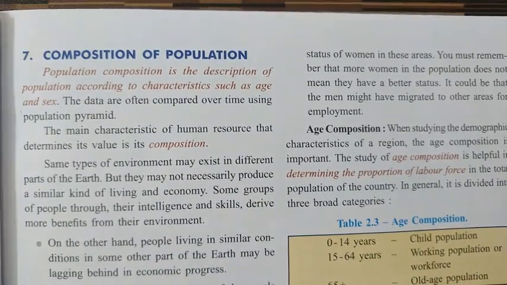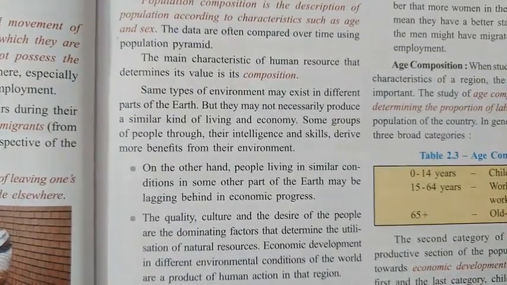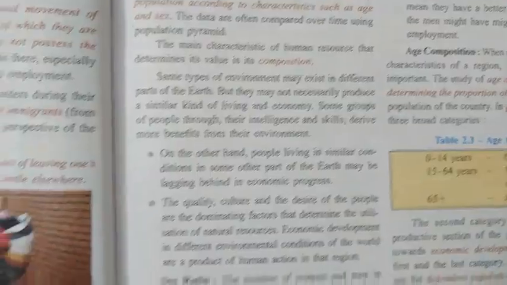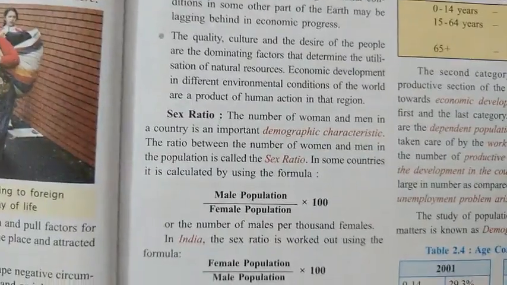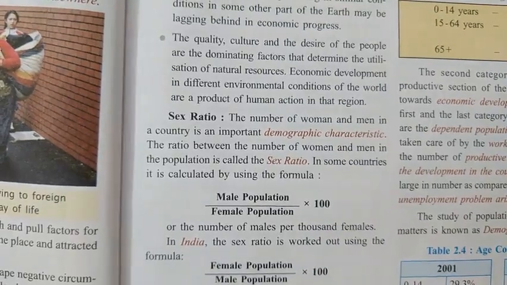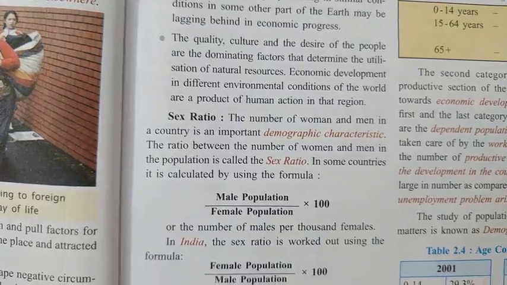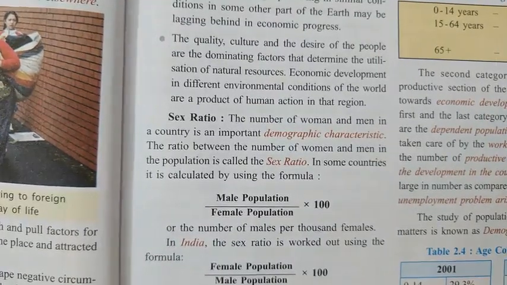Let's see first of all the sex ratio, as you can see on your screen. Now what is the sex ratio? The sex ratio is the ratio of men and women, and it is calculated in different ways.